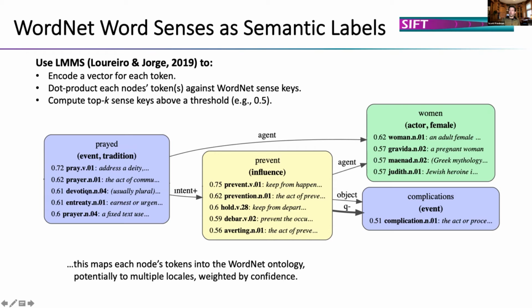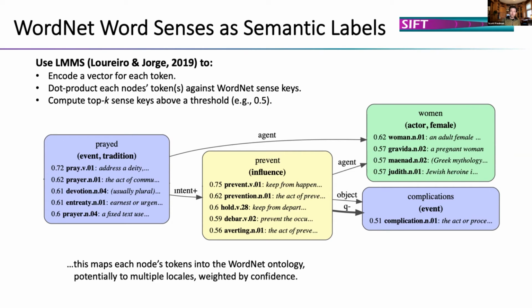So here's the top 5 sense keys for the word prayed in context, which is a node within our graph. And this maps each node's tokens into the WordNet ontology, potentially to multiple locales in the ontology. This is all connected by the meronym and hypernym trees and so forth.